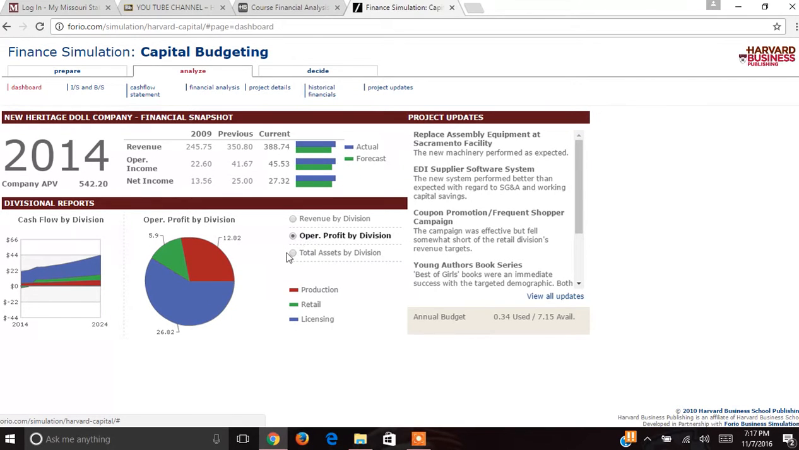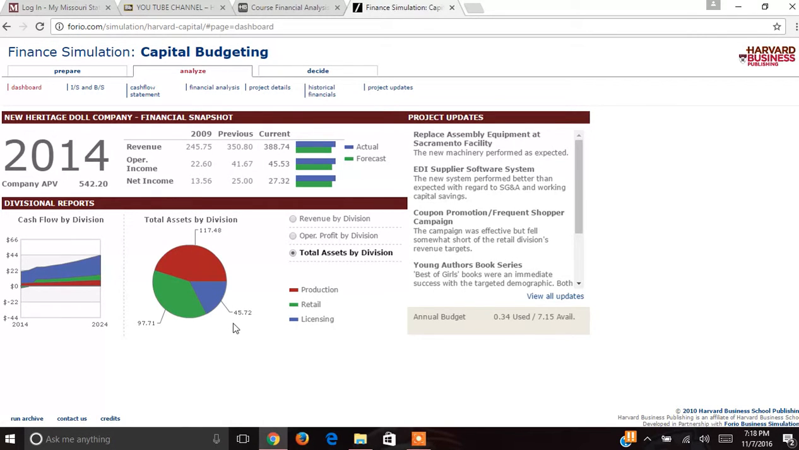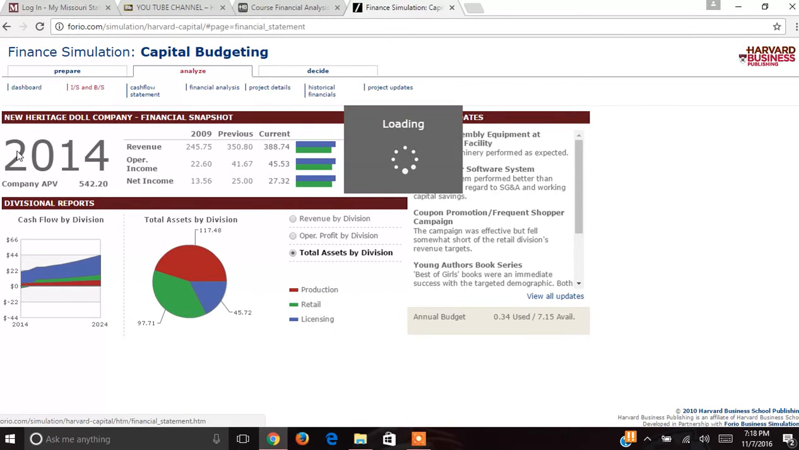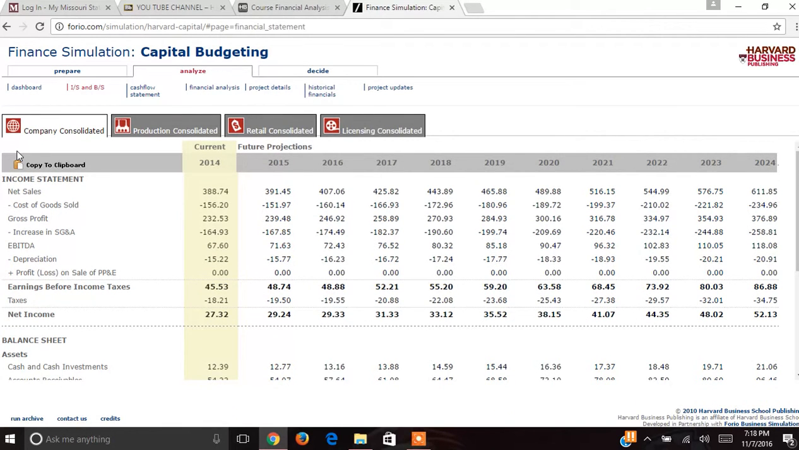Next, you can look at the operational profit by division. Licensing is the highest at 26.82, production is at 12.82, and retail is at 5.9. You can also look at the total assets for division. Production has the highest amount of assets at 117.48. Then retail has the second highest at 97.71. Finally, licensing has 45.72.